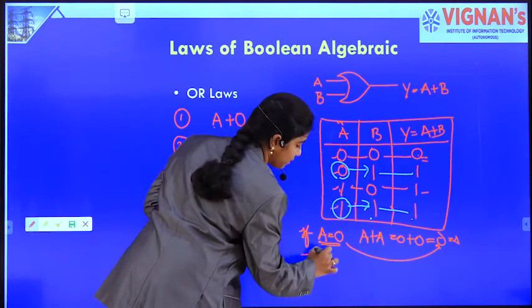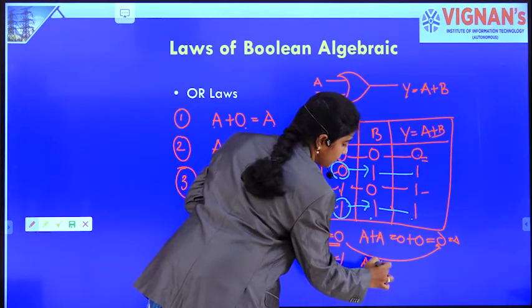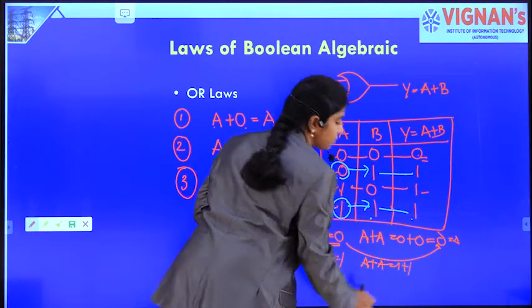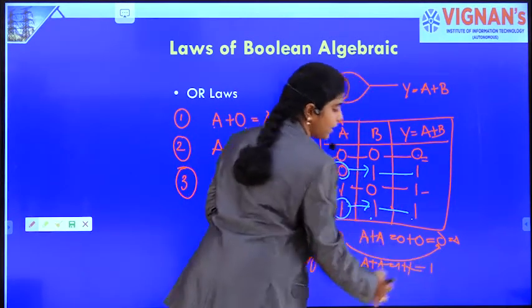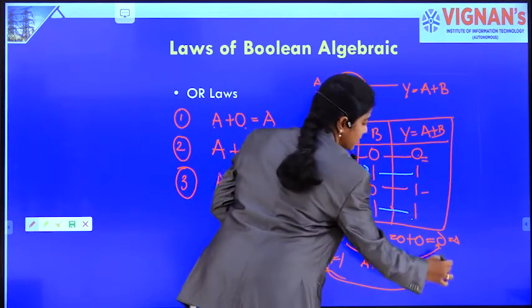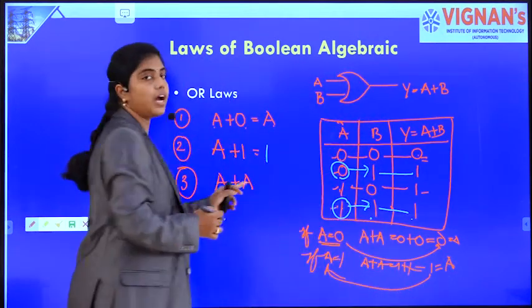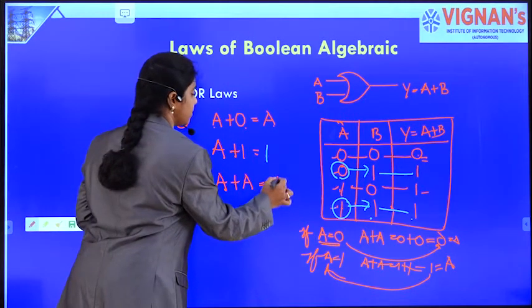If A is 1, then A plus A, what happens? Nothing but 1 plus 1. So 1 ORed with 1 will give 1 as the result. So it is also nothing but A in this case. So when a variable is ORed with itself, the output is the variable itself.